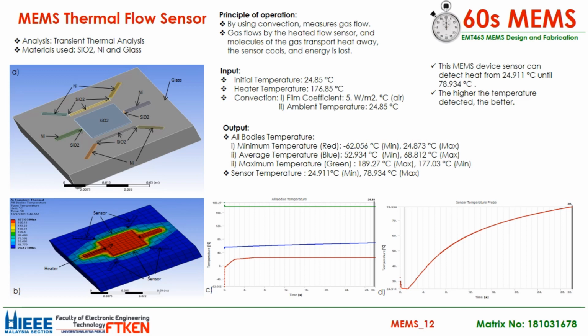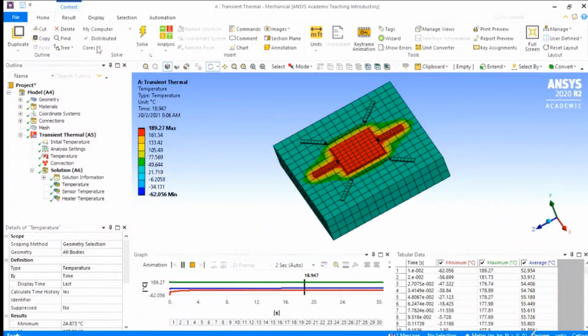In conclusion, heat can be detected from 24.911 degrees Celsius until 78.934 degrees Celsius in 30 seconds. The higher the sensor temperature, the better because it increases the range of the temperature to be detected. Lastly, this is the simulation of the transient thermal analysis.